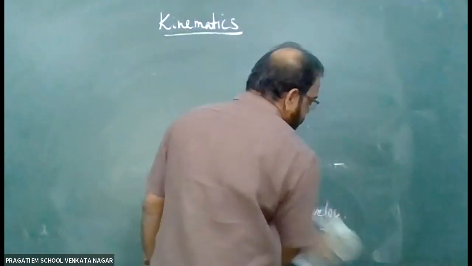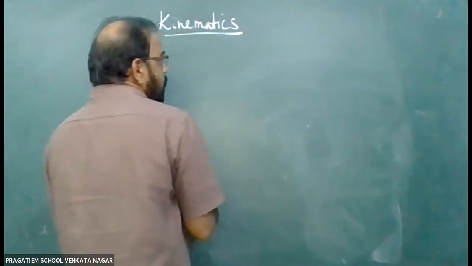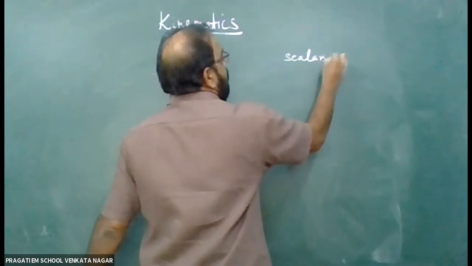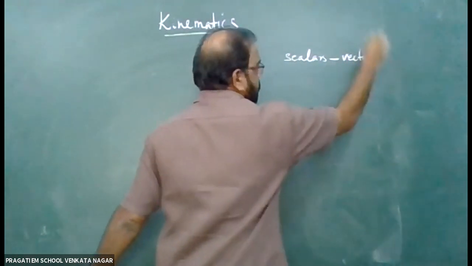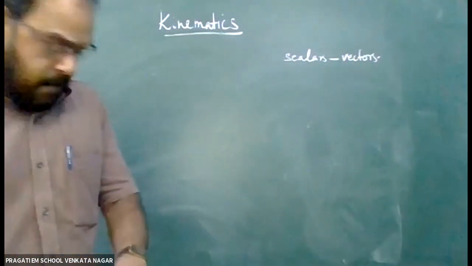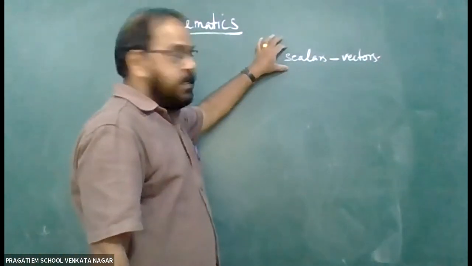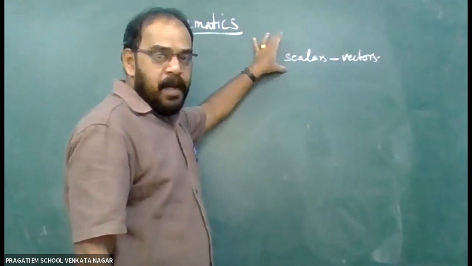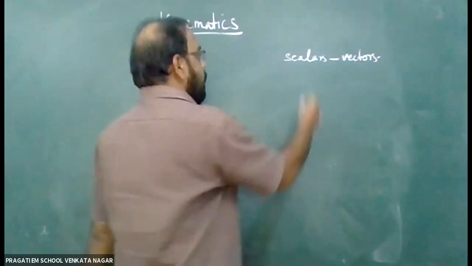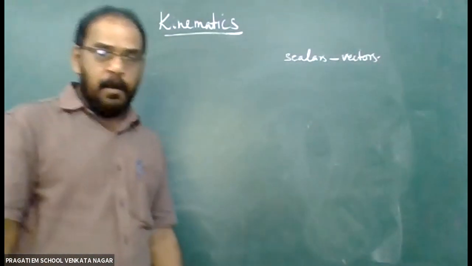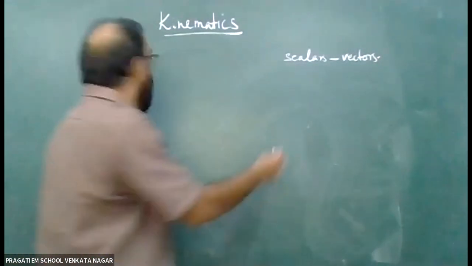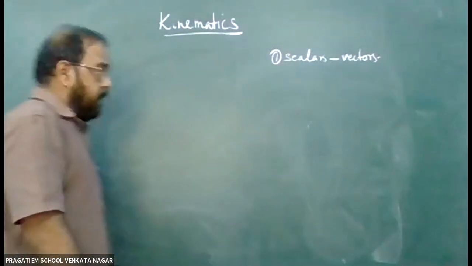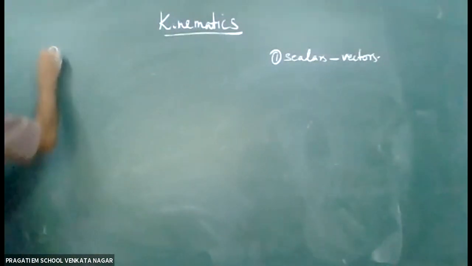So the points we studied today, I am writing here. First point we studied today is scalars and vectors. Scalar quantity means the quantities which have only magnitude but no direction. Vector quantities means quantities which have both magnitude and direction. And the second definition in kinematics is